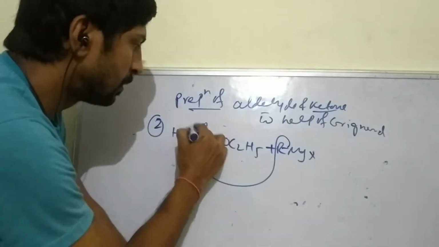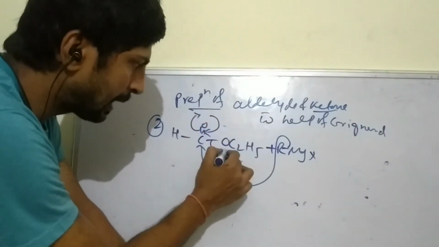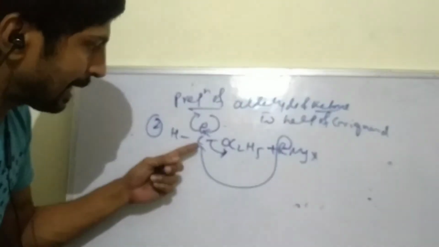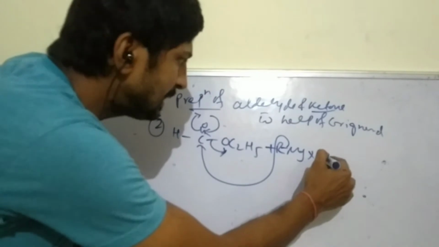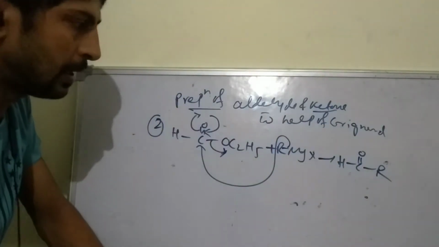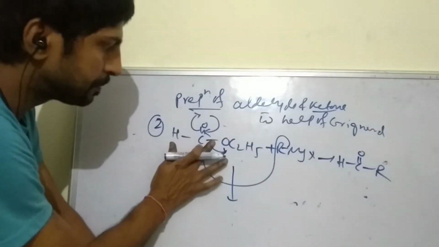Attack, open, again close, again leaving, in one step. Attack, open, close, leaving. That gives HC double bond O R.